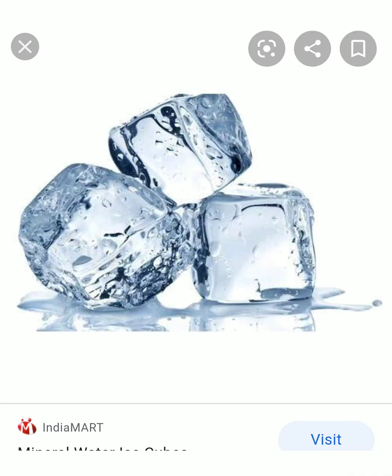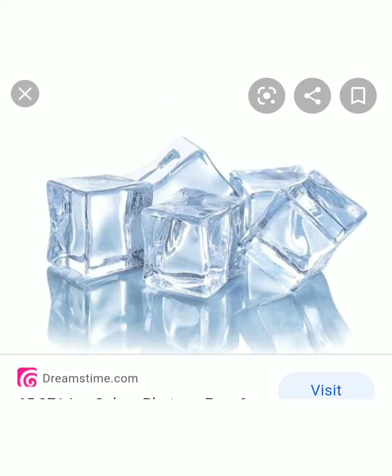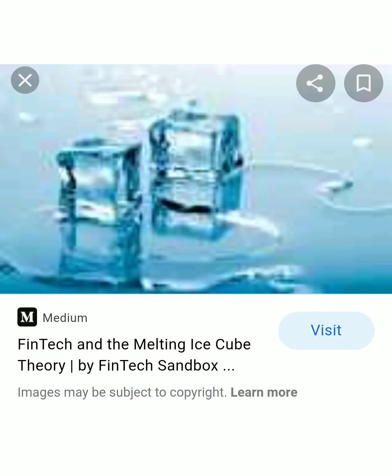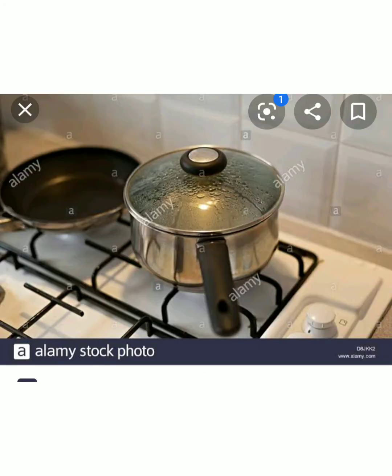So in the experiment of water, ice cubes absorb heat from the surroundings and the particles in the ice cubes are free to move. That is, it becomes water. Then on heating again, the particles in water absorb energy and move faster.